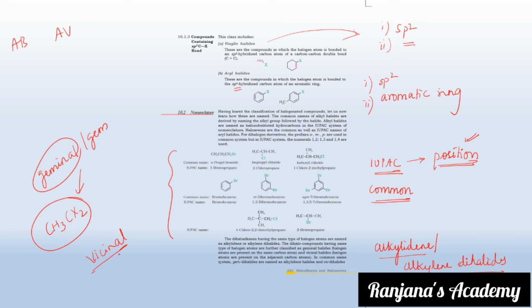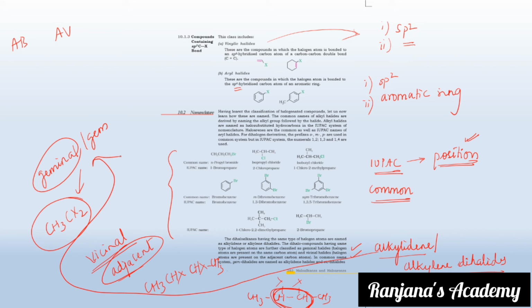Note the word adjacent: the halogens are attached to adjacent carbons. For example, CH2X, CHX, CH3. Geminal dihalides are also called alkylidene halides, and alkylene dihalides are the vicinal dihalides. You have to know these two.